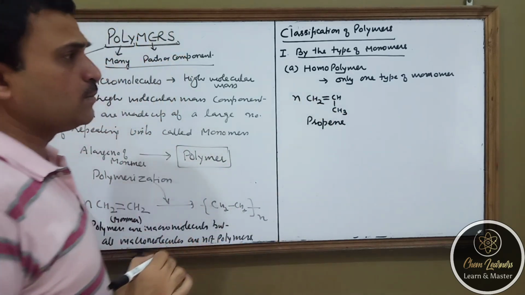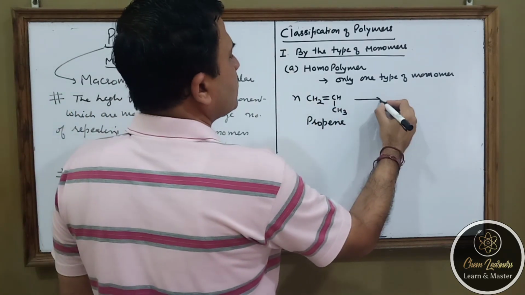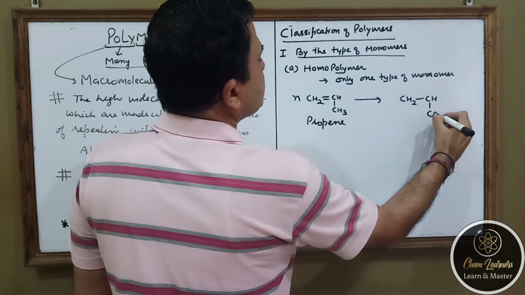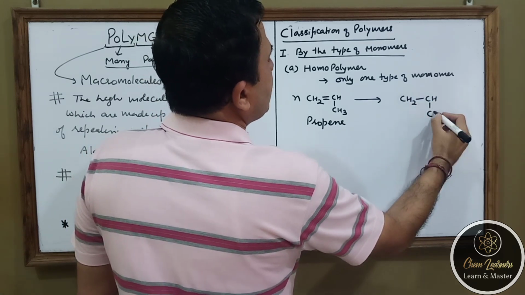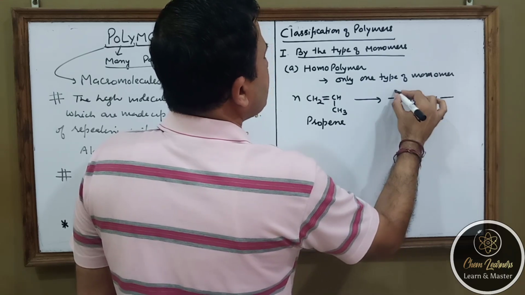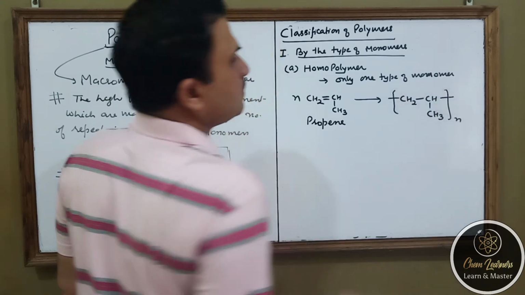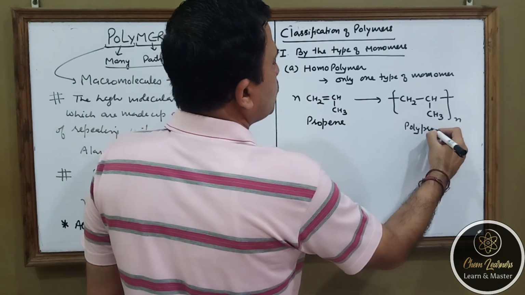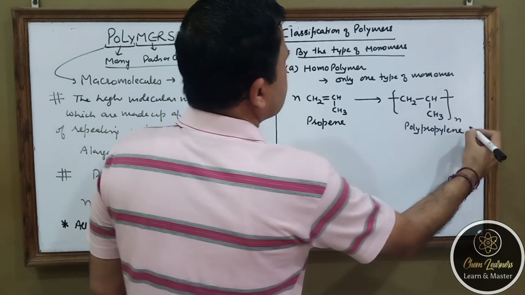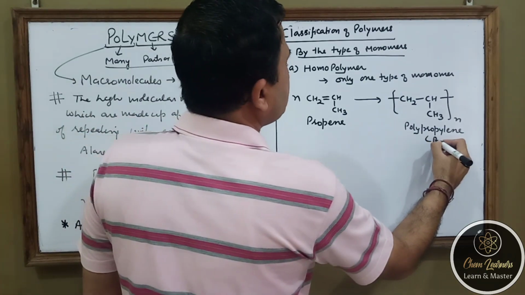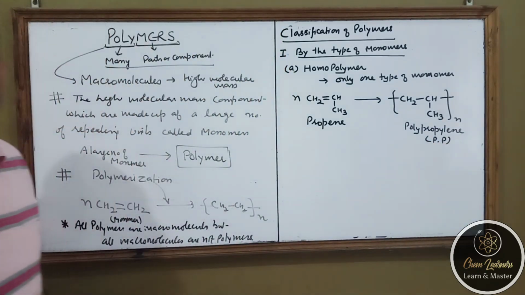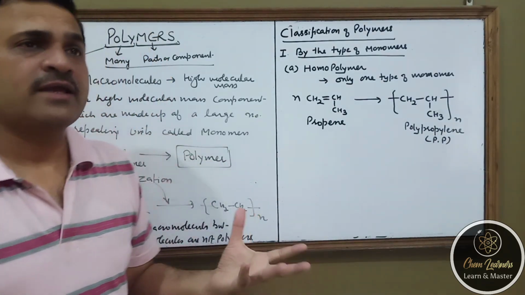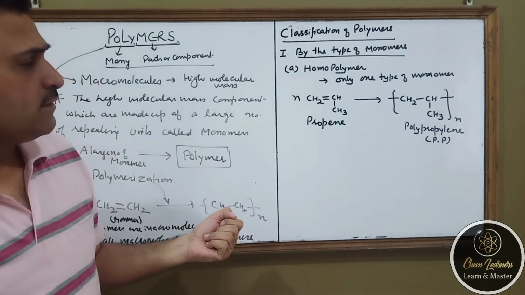When the propene molecules undergo polymerization, which is a process requiring a catalyst and many reaction conditions, ultimately it will be converted to a polymer known as polypropylene, commonly known as PP. It is a transparent polymer, and PP bags we use for packing many things in our life.